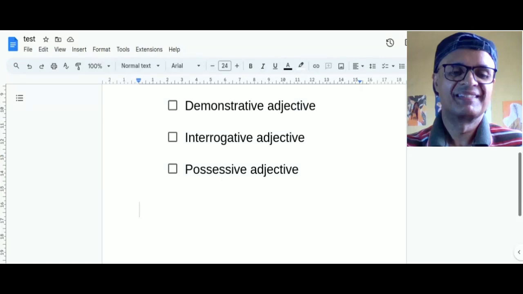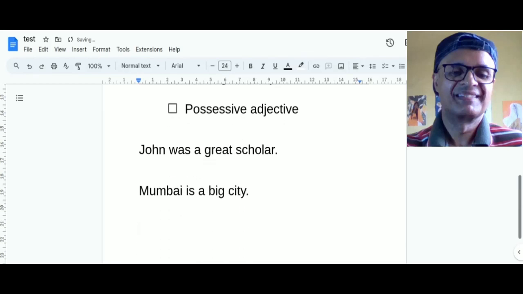Okay, let us consider this sentence first. John was a great scholar, and Mumbai is a big city.